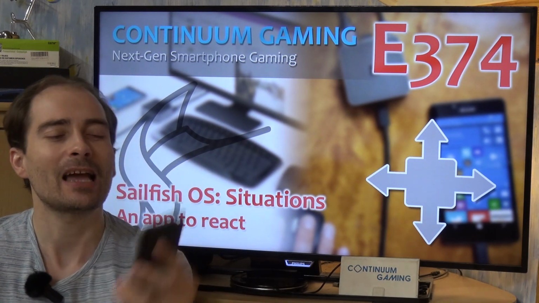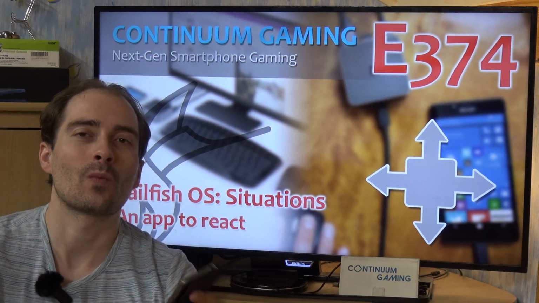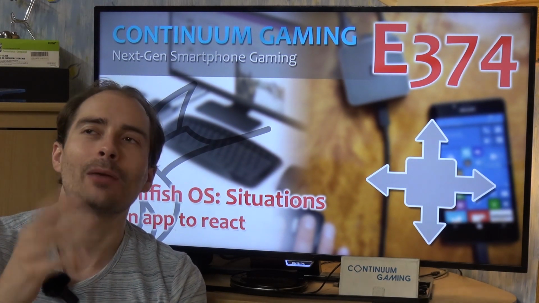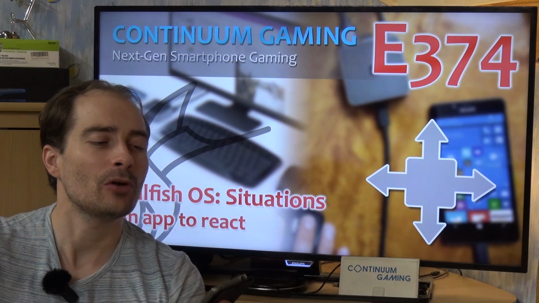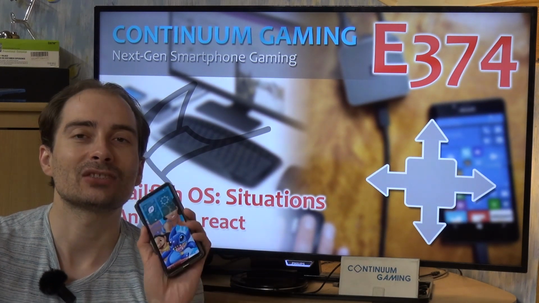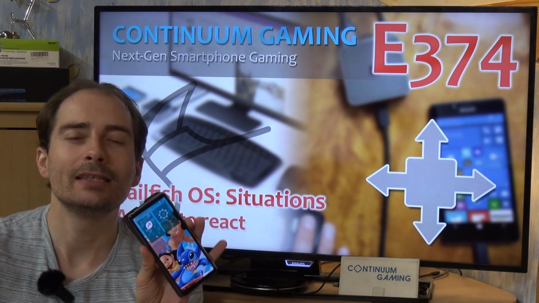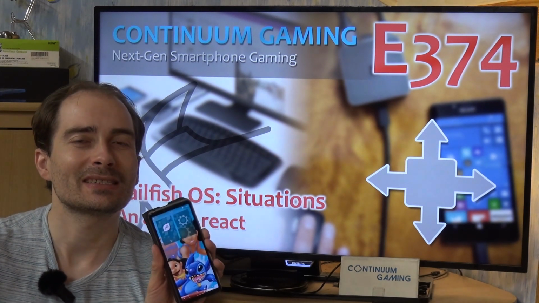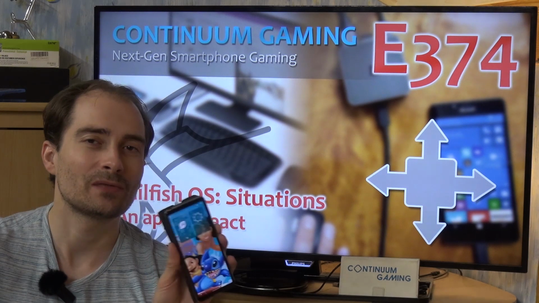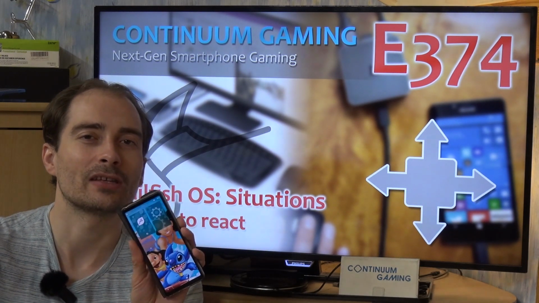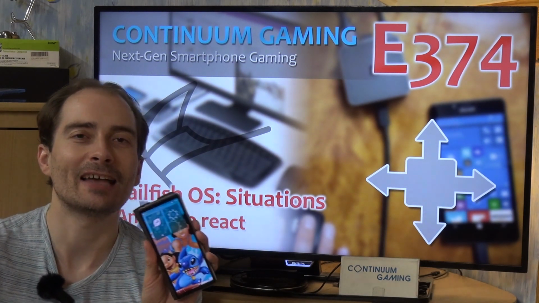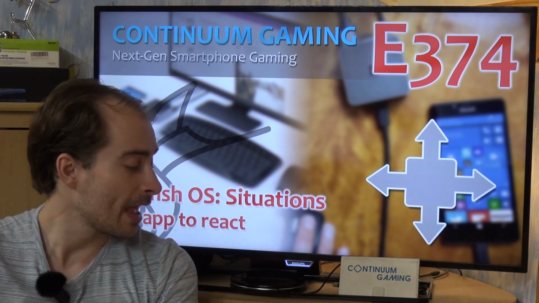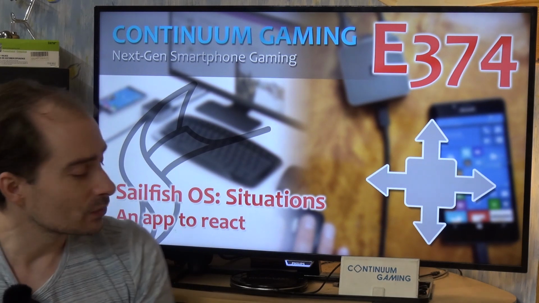Jolla's store has a couple of limitations on what an app can do and provide, so some of the functionality has to be installed afterwards by yourself if you want to use it, but the basic stuff is already there. Of course, if you are fine with installing the other functions too, then you have a lot more. So let's start with that.